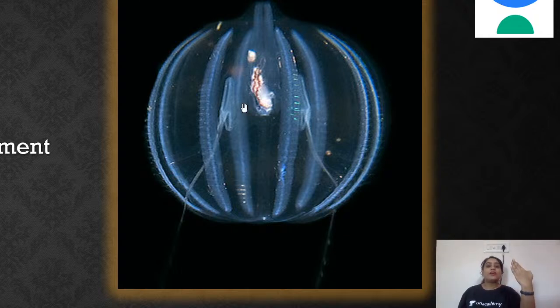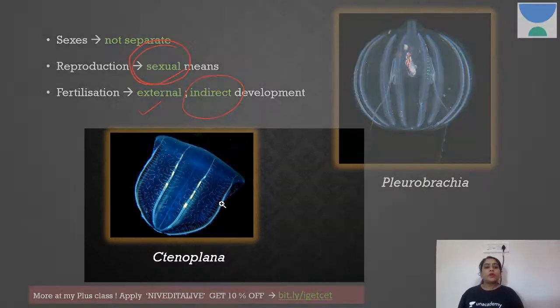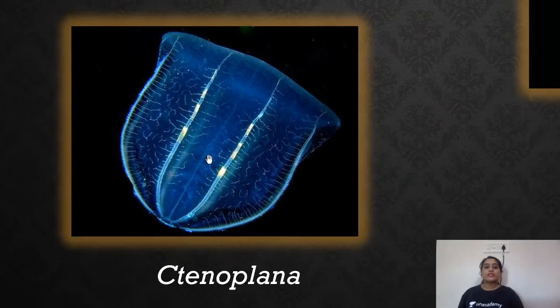You can see the comb here, which is on the back side of the organism. So this is Pleurobrachia. We also have Ctenoplana. Ctenoplana also has 8 combs. If you see properly, you can even see the ciliated version here. So this is again Ctenoplana.